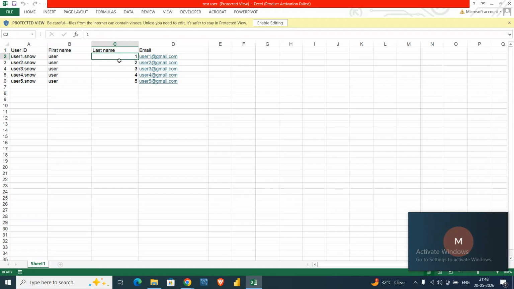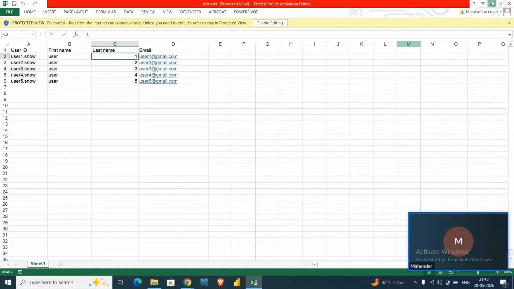The system got confused because it has no idea what to insert there. The system is not getting any value from the Excel, and we are enforcing the system to insert something there, so the system is confused and it might insert some garbage value, or otherwise the value from the previous field.